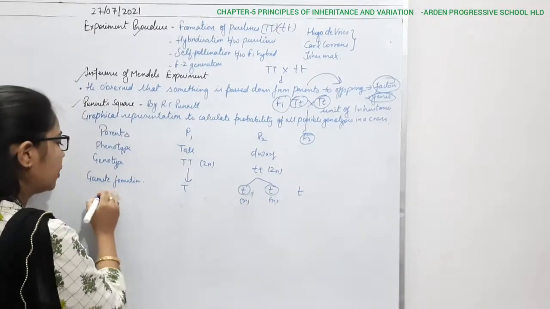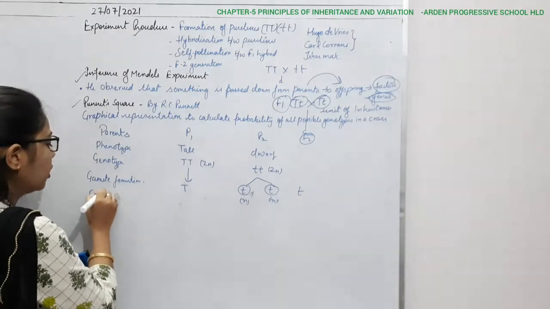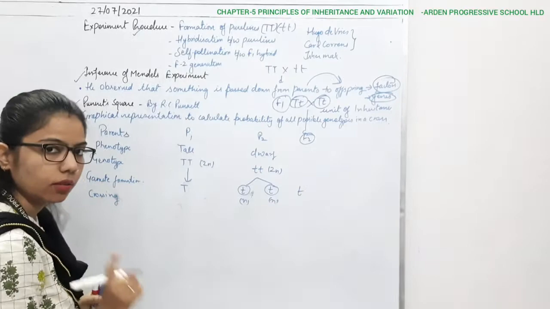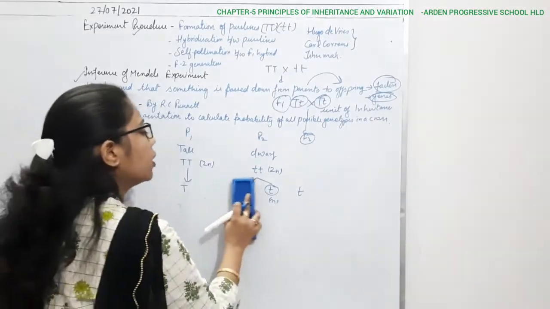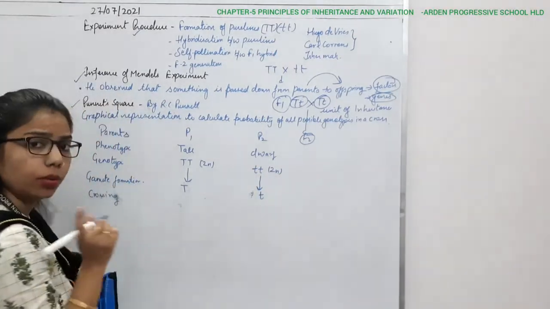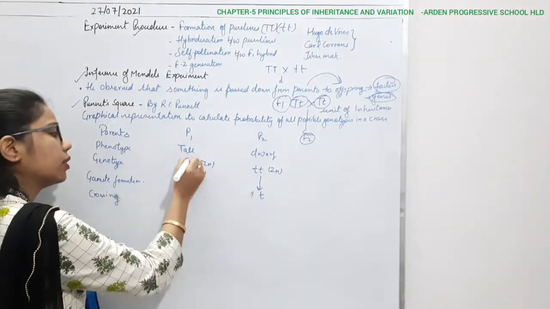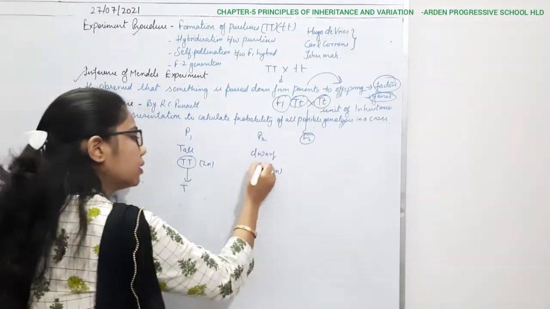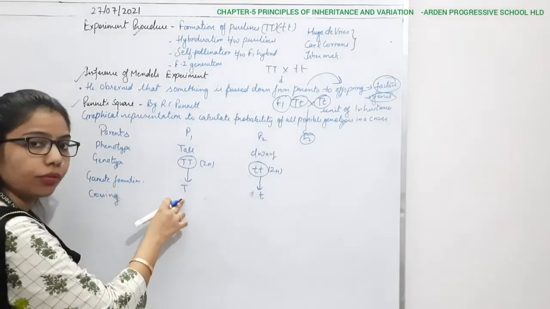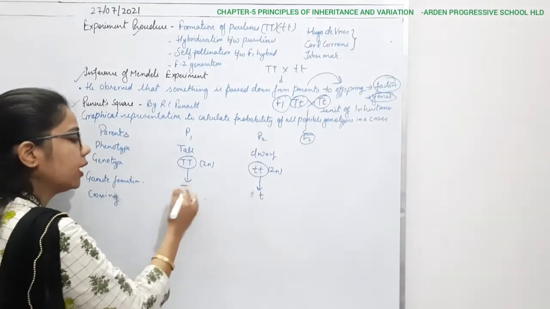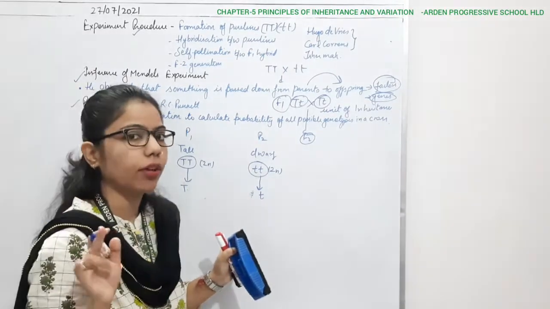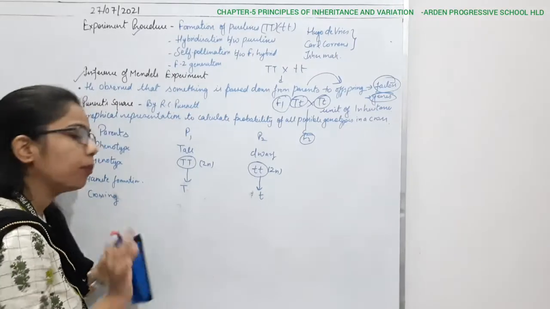Okay, so in the F1 generation, what will happen after this? Crossing will take place, crossing between two types of parents. So I can write it here, small t, and you can relate that this condition is homozygous. This is also a homozygous condition, right? So here, what type of gamete are we getting? Capital T, and here it is small t. No one is going to suppress the effect of the other. Okay, these are the pure lines.